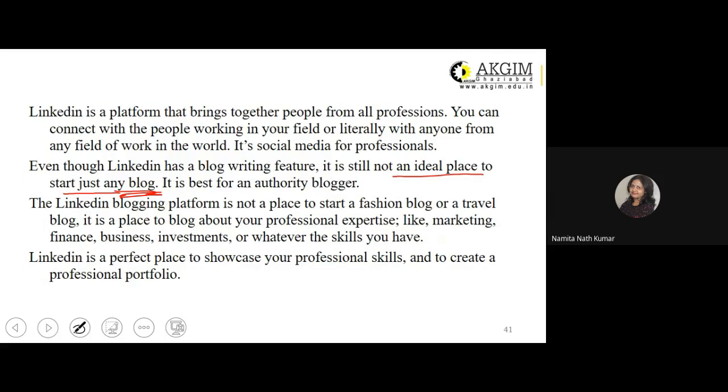The LinkedIn blogging platform is not a place to start a fashion blog or a travel blog. It is a place to blog about your professional expertise like marketing, finance, business, investments, or whatever skills you may have and might have included as a part of your LinkedIn profile. LinkedIn is a perfect place to showcase your professional skills and to create a professional portfolio.